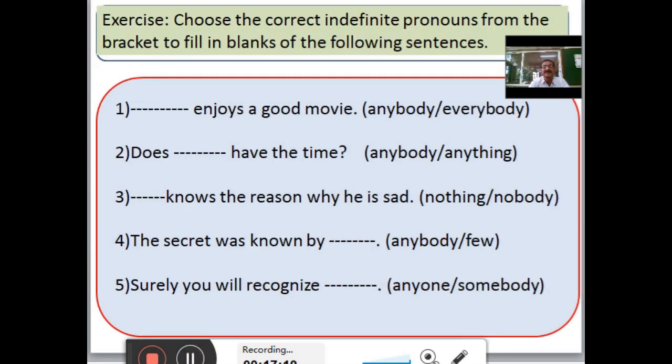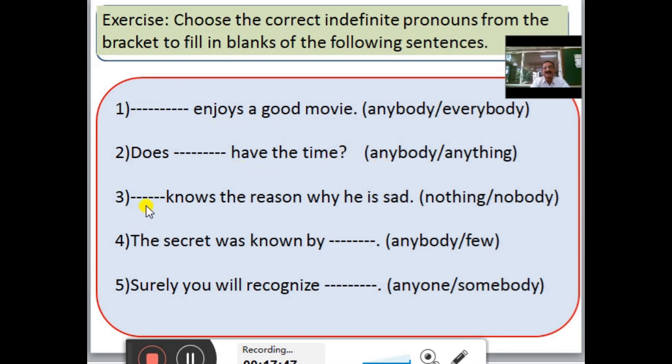Then we will see the exercise. Choose the correct indefinite pronouns from the bracket to fill in the blanks of the following sentences. First, dash dash enjoys a good movie. In the bracket, anybody and everybody are given. We can use everybody enjoys a good movie. Second sentence, does dash dash have the time? We can use does anybody have the time?